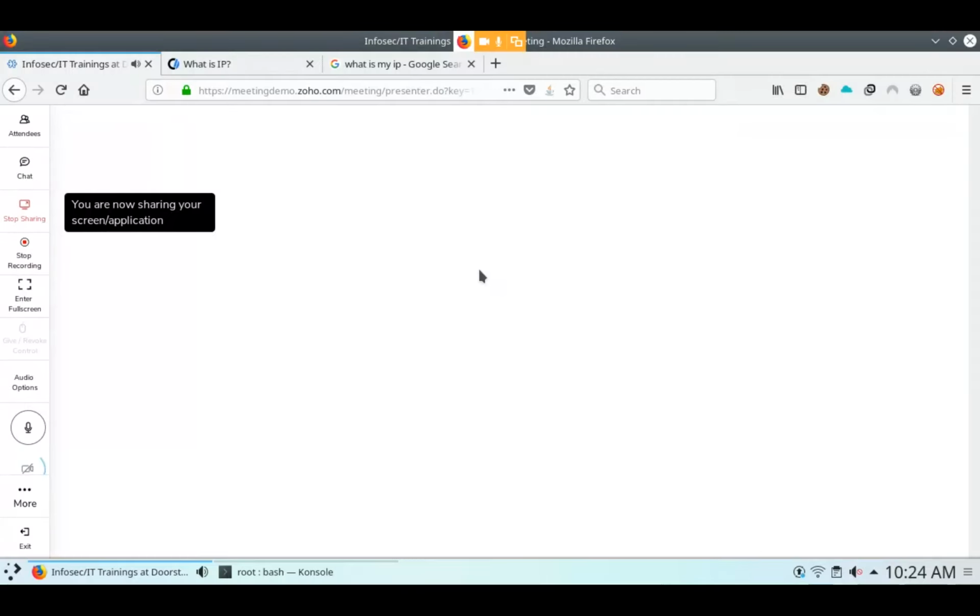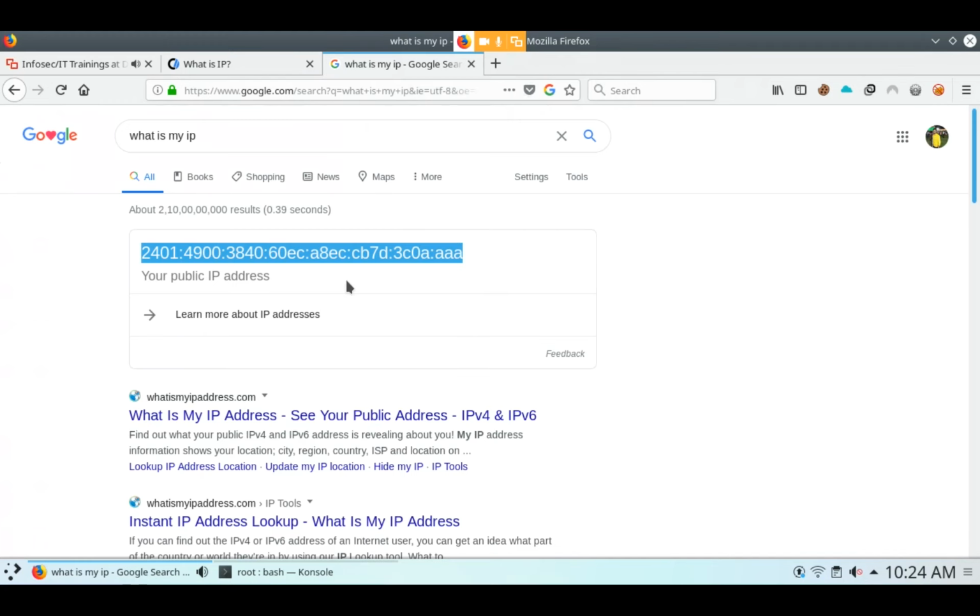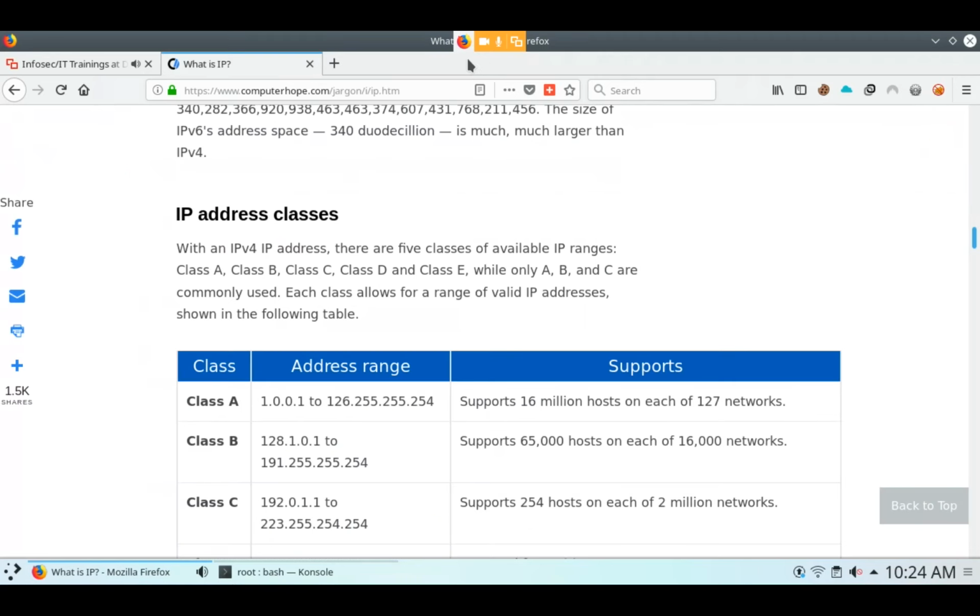Are you able to see my screen? Yes, sir. Here, "What is my IP" will show you the public IP address. Here it is, your public IP address, and it is always the same in the same network.